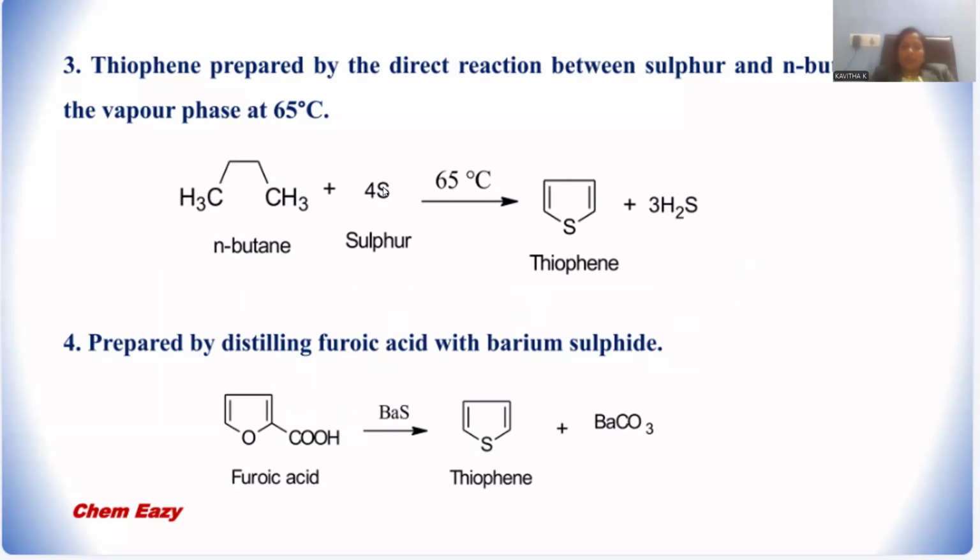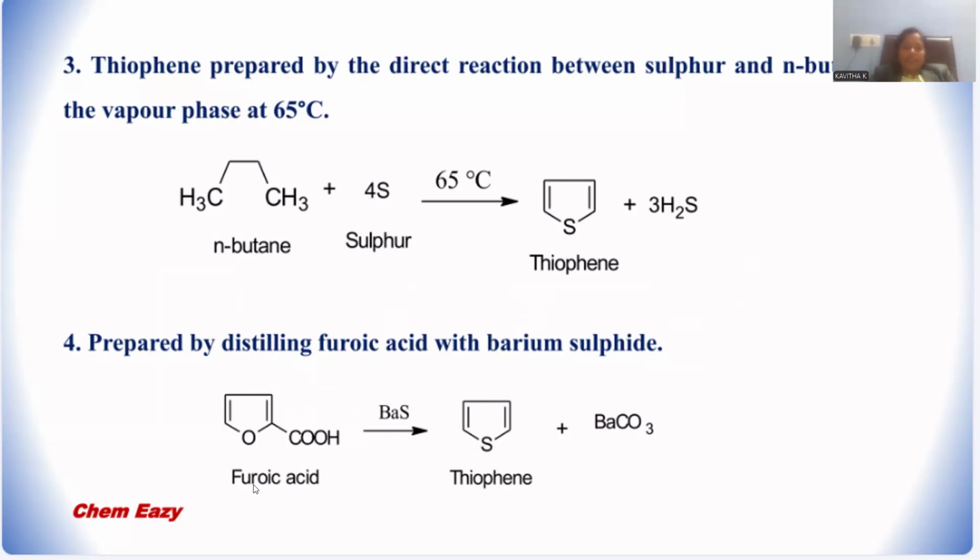Whatever hydrogens are removed can combine with sulfur, giving rise to dihydrogen sulfide as a byproduct, right? This is a direct reaction, we can say thiophene direct synthesis, where butane is treated with powdered sulfur. At 65 degrees, which is normal temperature only, thiophene is formed in addition to dihydrogen sulfide, H2S.